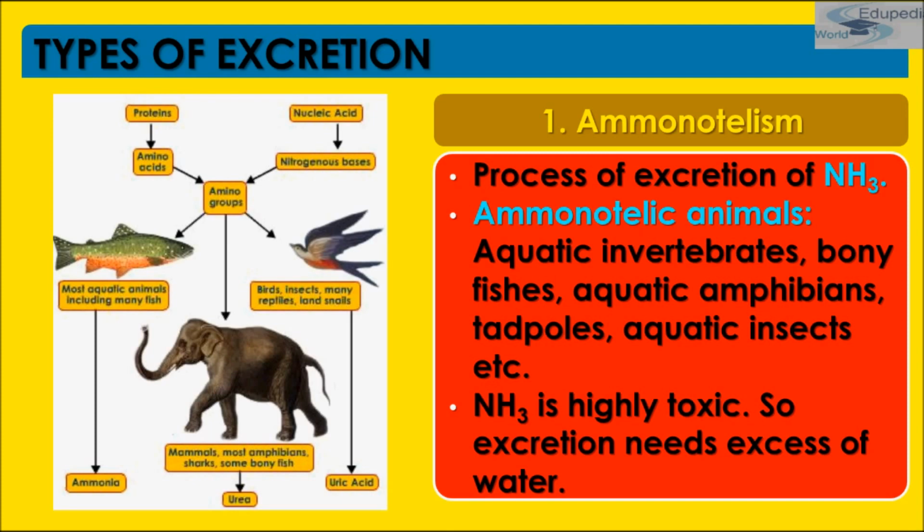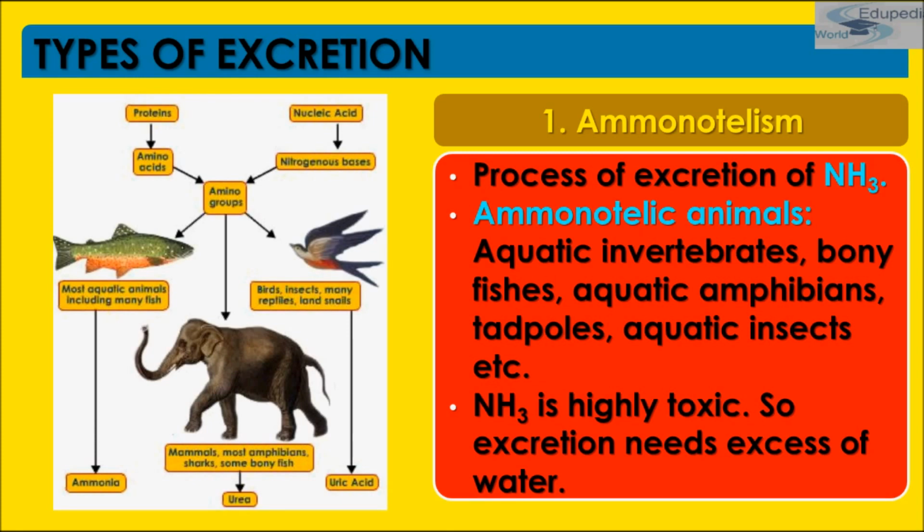The aquatic animals are able to do this better than the terrestrial animals. Being highly toxic, a large quantity of water is required for the elimination. The route of ammonia diffusion is through skin, gills or kidney, and the animals are called ammonotelic.